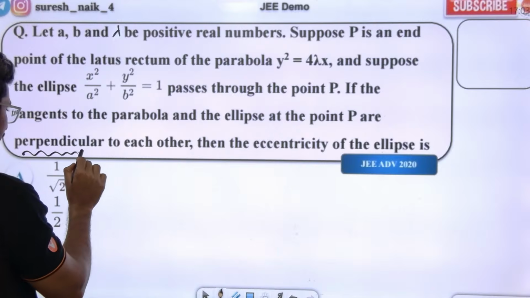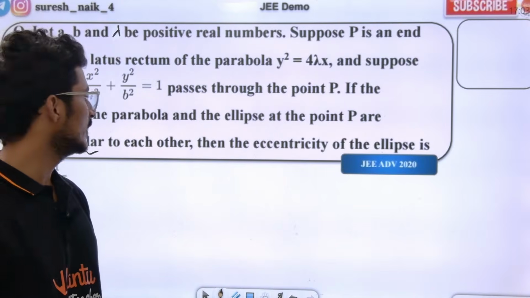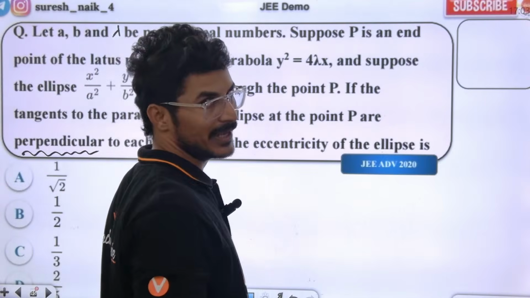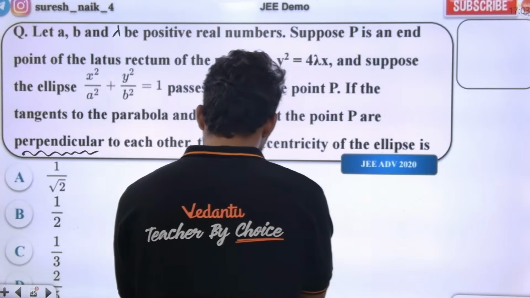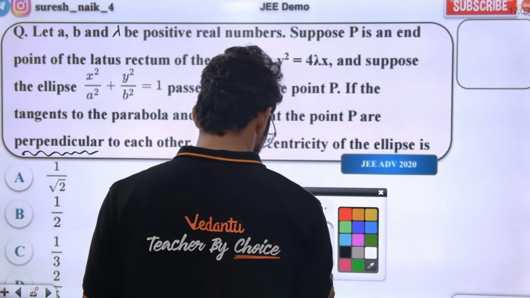This is a very important point. The tangent to the parabola and the tangent to the ellipse at point P are perpendicular. Then what is the eccentricity of the ellipse? Guys, first you need to draw one beautiful diagram. To understand this question in detail, we just need to draw one beautiful diagram.